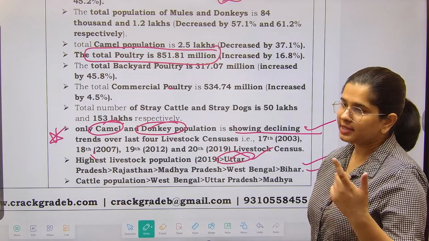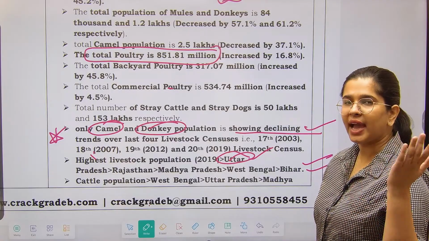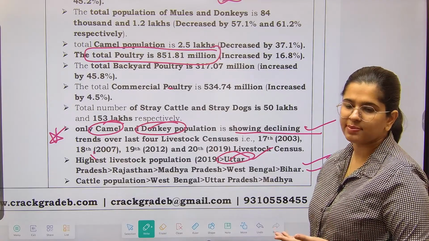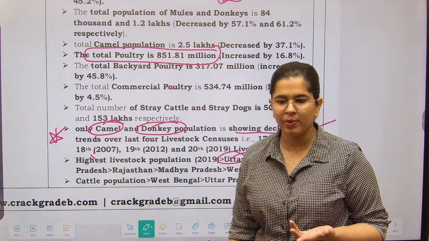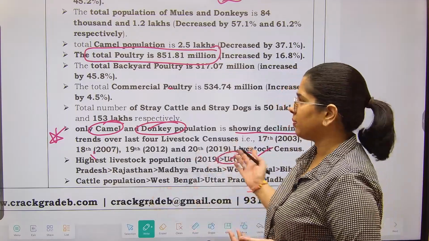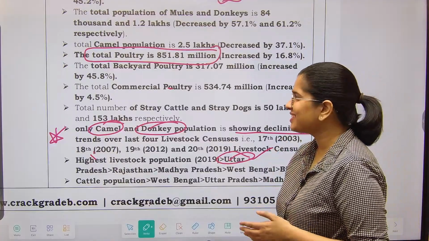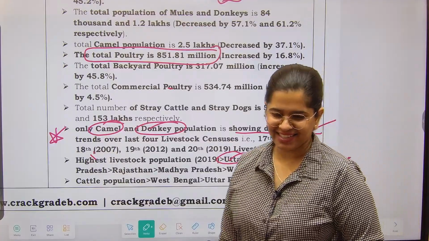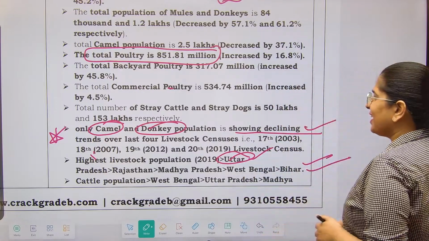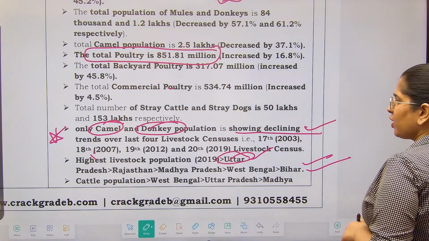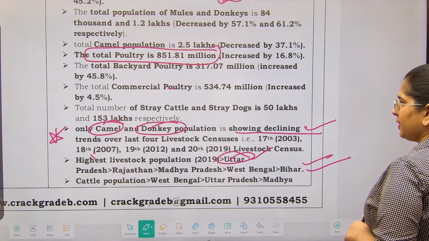So obviously, जब लोग ज़्यादा होंगे, then the cattle or the livestock kept by those people will also automatically be larger. So Uttar Pradesh has the highest livestock population. ठीक है? Cattle population is highest in West Bengal, then Uttar Pradesh, then Madhya Pradesh.